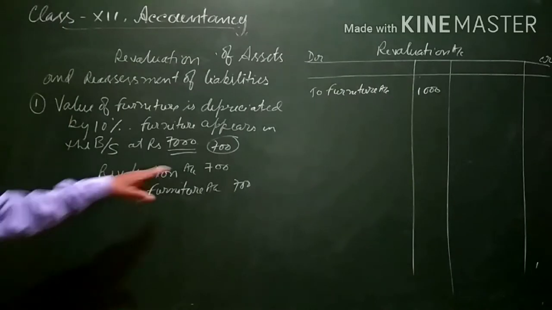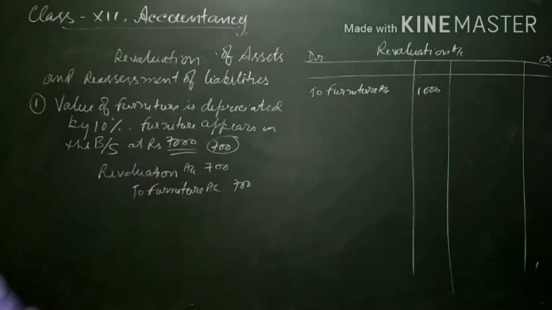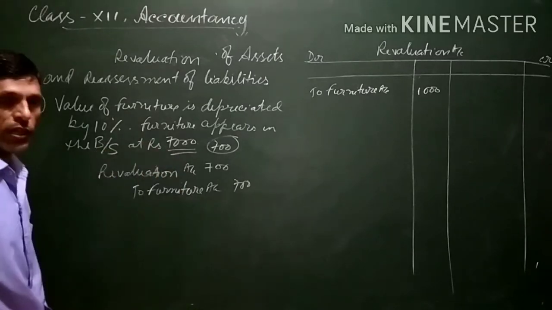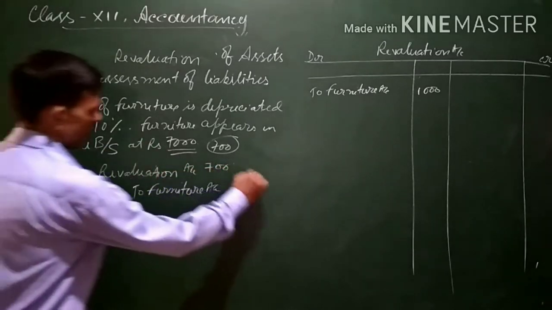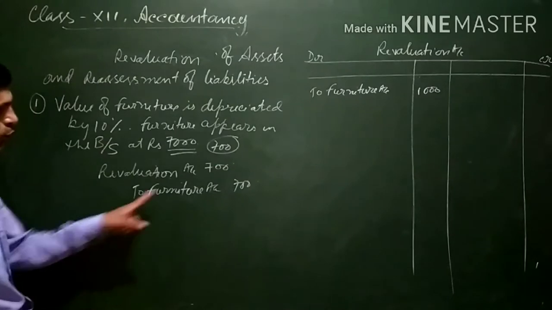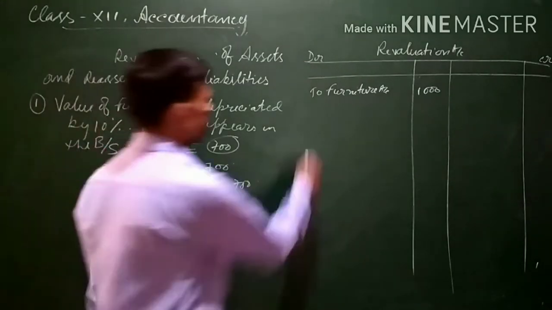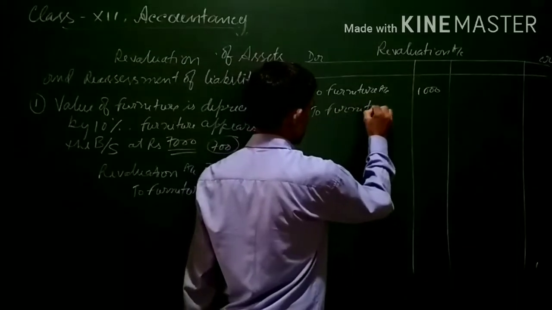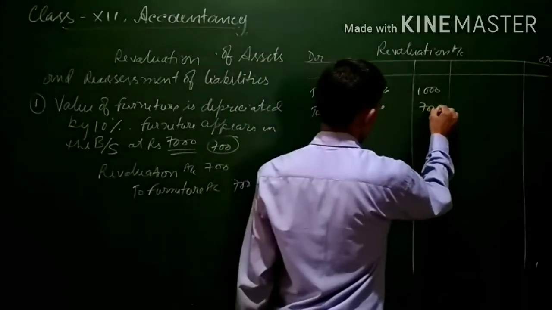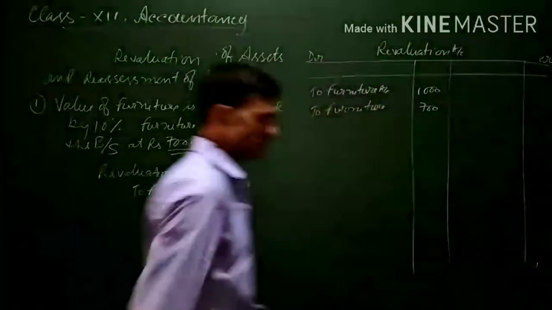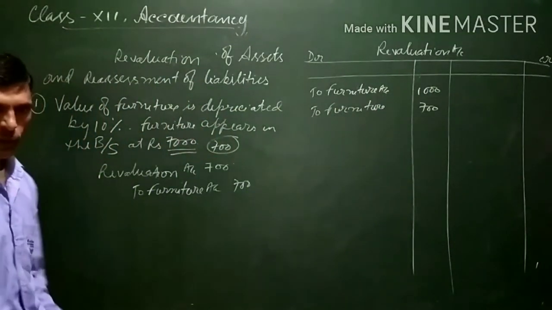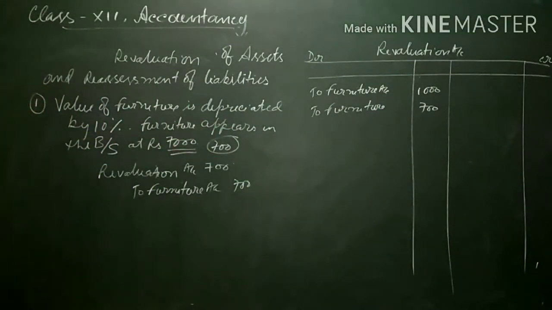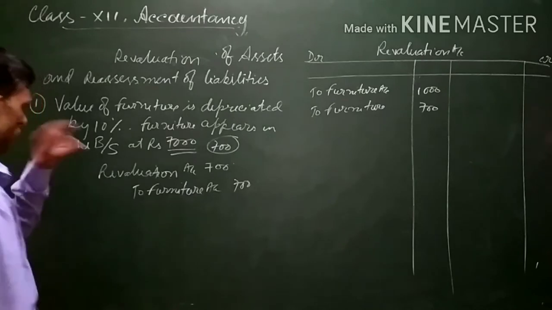So on the debit side of the revaluation account, we will write: To furniture 700. Now let's take some other examples.